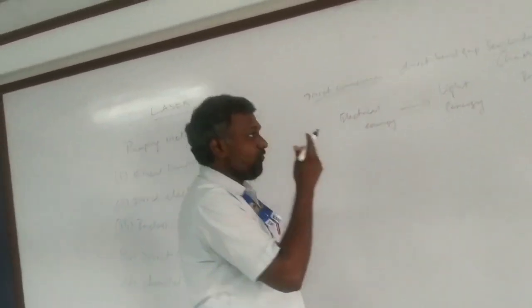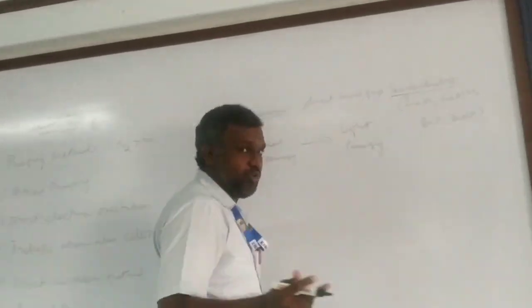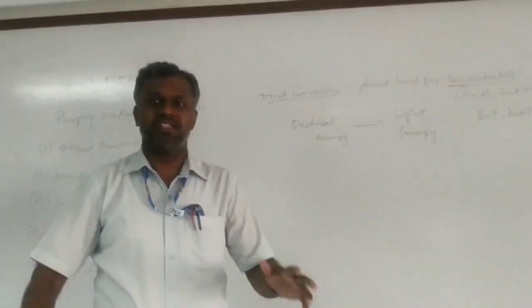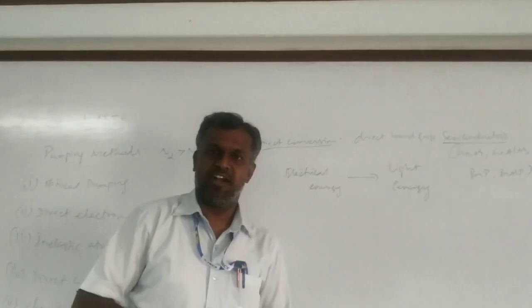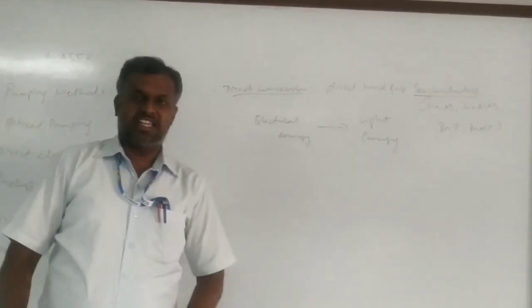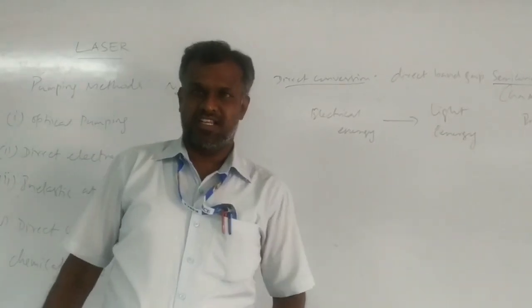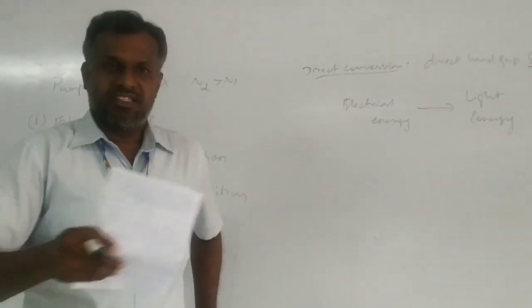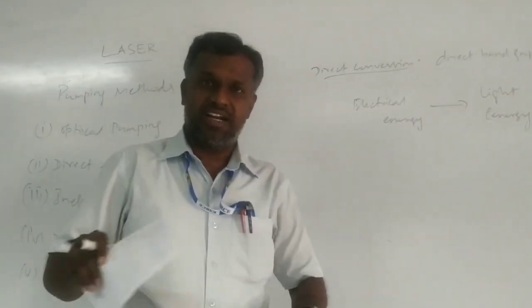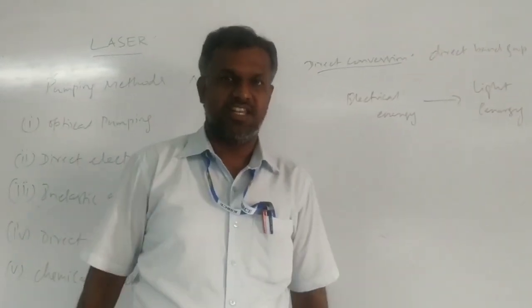And of course, I will tell you what a semiconductor is. We know that solids can be classified into three major categories: conductor, semiconductor, and insulator. A conductor can conduct heat as well as electricity very well. That is why it is called a conductor. An insulator, just the opposite, cannot conduct heat or electricity.